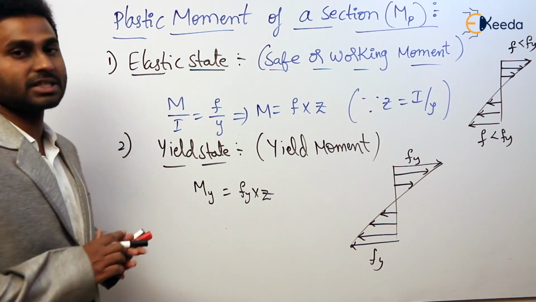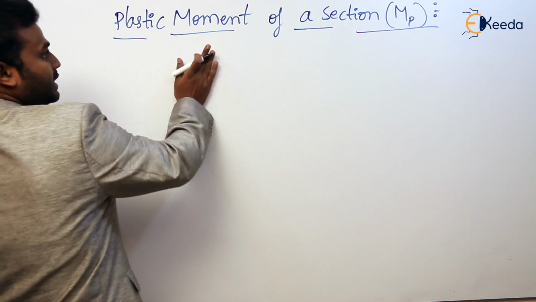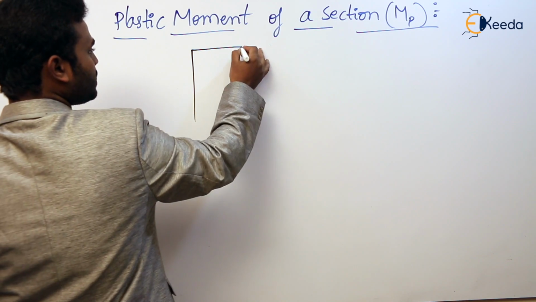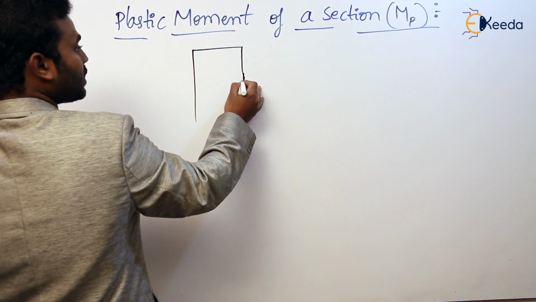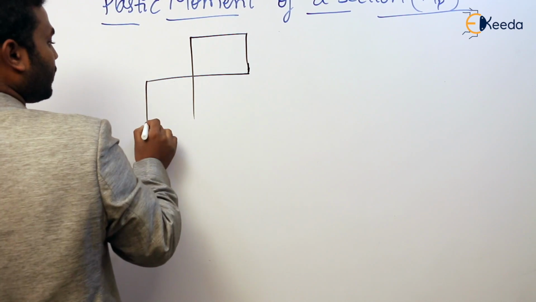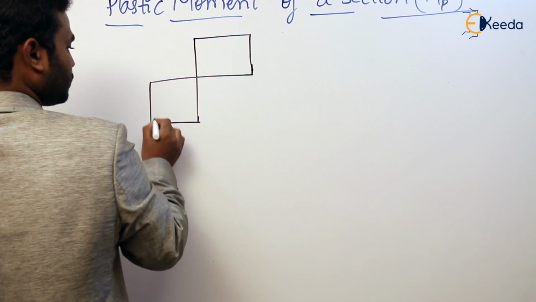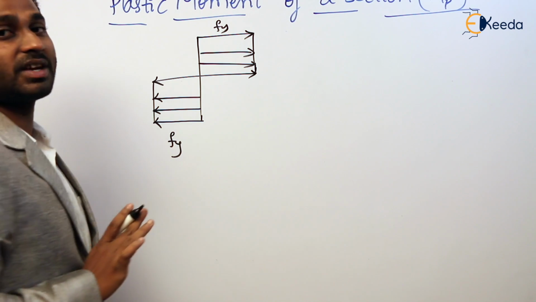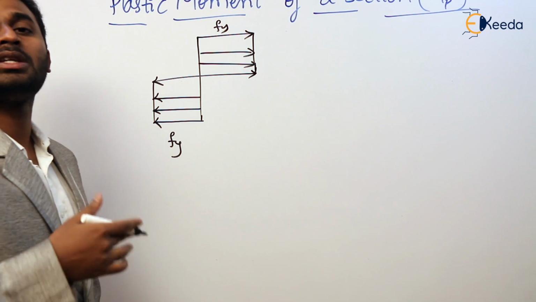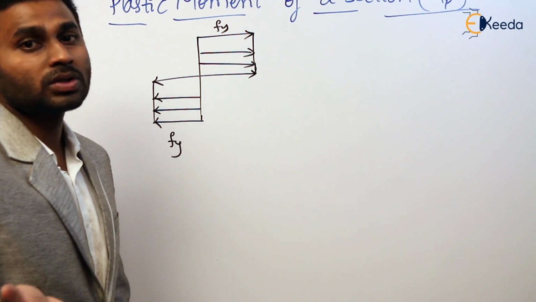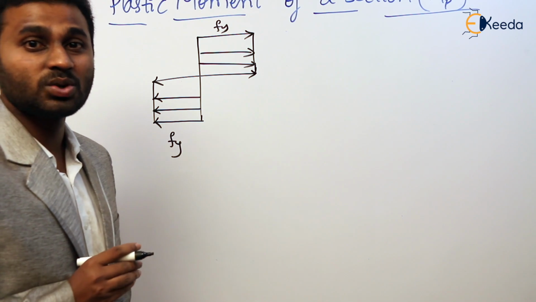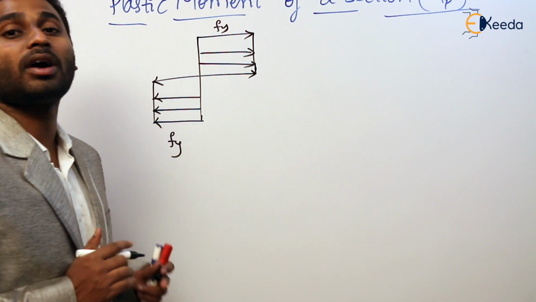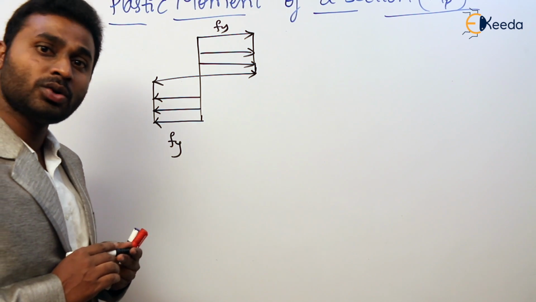Now let us see the plastic state. In plastic state, if we observe, the stress variation is constant or uniform throughout the depth of the cross section. So this is how the stress varies. Here the stress variation is not linear, which means Hooke's law is not valid. So as long as Hooke's law is not valid, we cannot apply that formula M by I is equal to F by Y is equal to E by R.